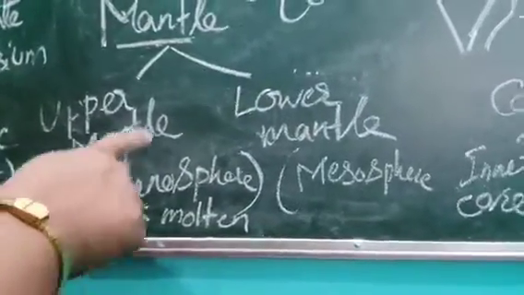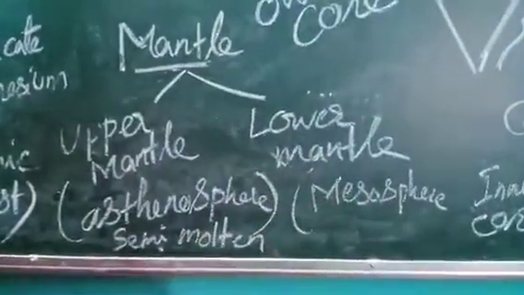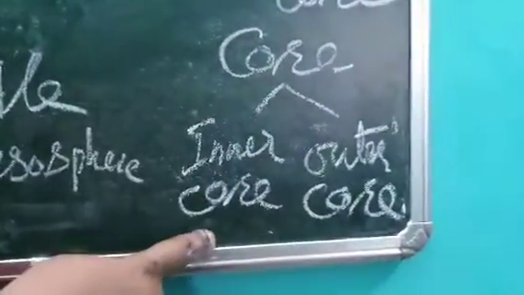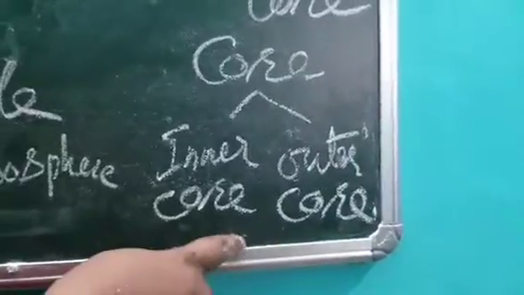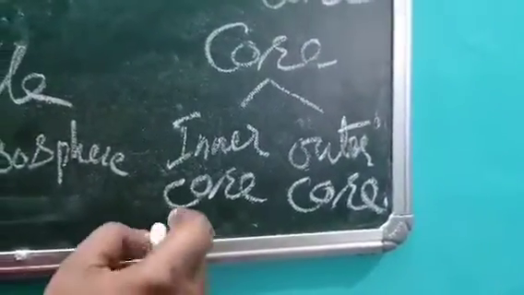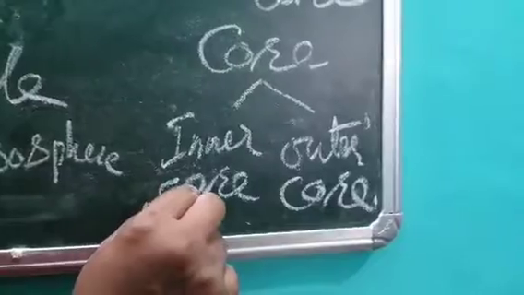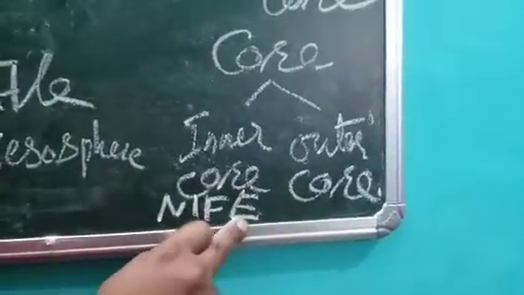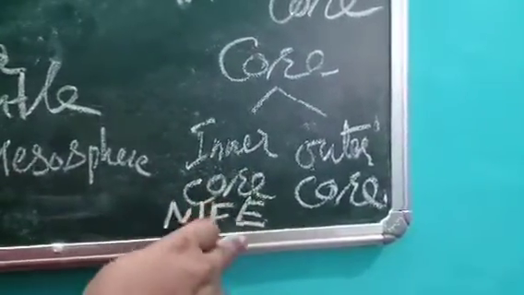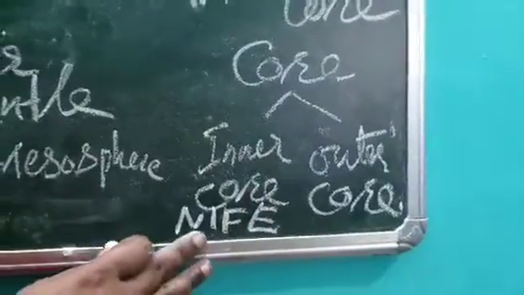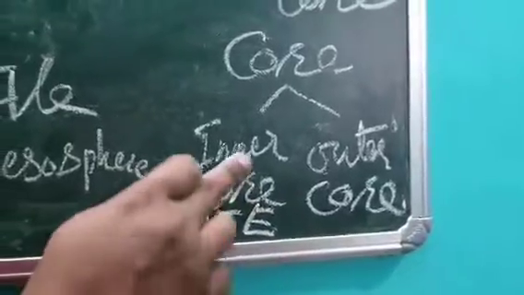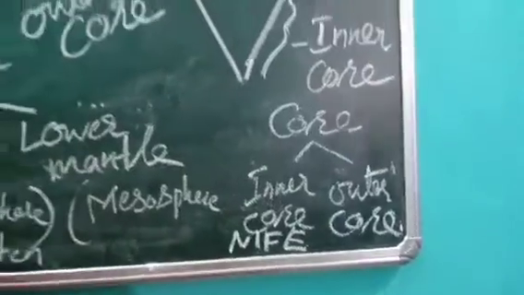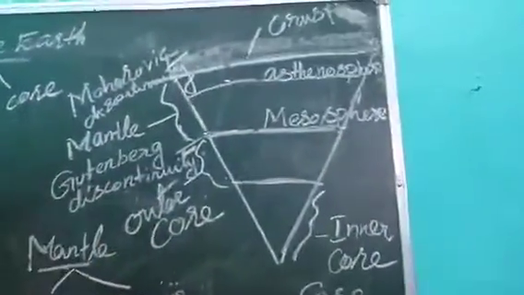So asthenosphere is floating above the mesosphere, and the last layer is the core. Core can be divided into inner core and outer core. The inner core is also called NIF. What does NIF mean? Nickel and ferrum. Due to the presence of nickel and iron, the inner core can also be called NIF. And now let me explain the same points with the help of a diagram.